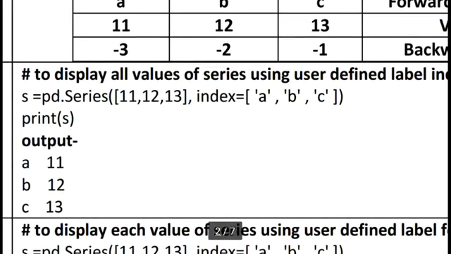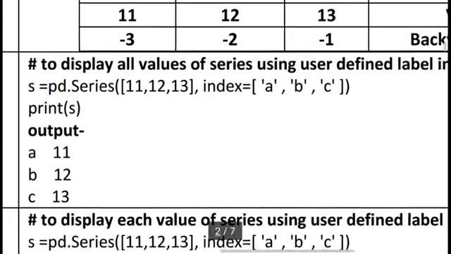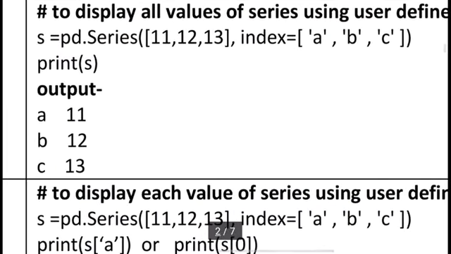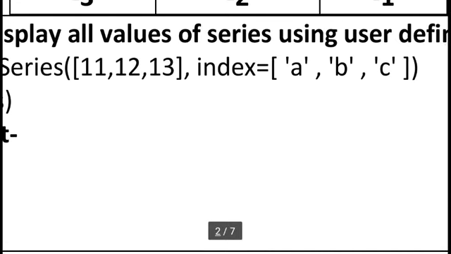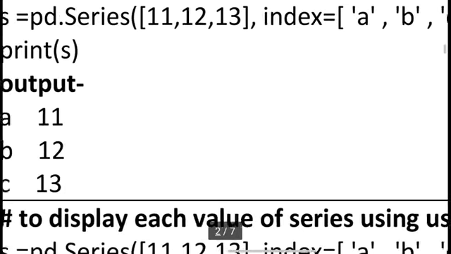So you can see s is equal to pd.Series 11, 12, 13, comma index. Here index equal to is important because I am changing the default index according to our choice. Here I am using A, B, C. In A the value is 11, in B the value is 12, in C position the value is 13, and when you print s you can see the index A, 11, B, 12, C, 13. Here 0, 1, 2 does not appear because I have changed the 0, 1, 2 index into ABC.